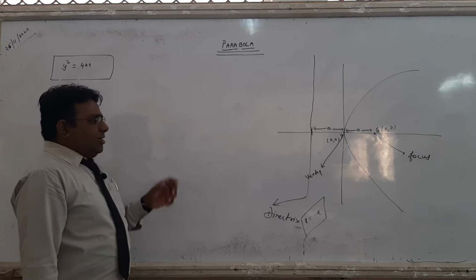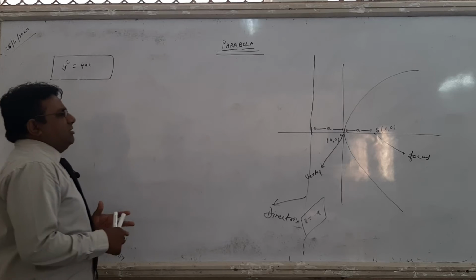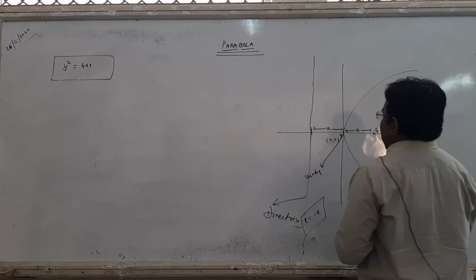So students, there are only three things: focus, vertex and directrix. Now look here students, y square equals 4ax. This is the standard form of the parabola. But how did the standard form of the parabola come about?